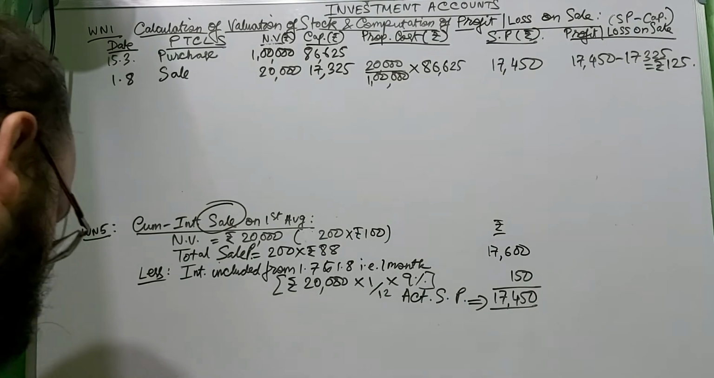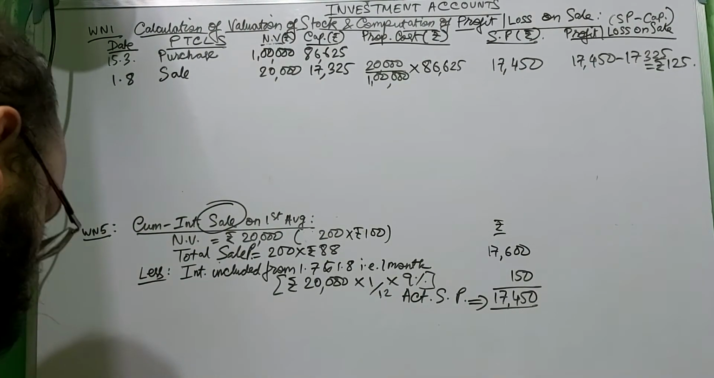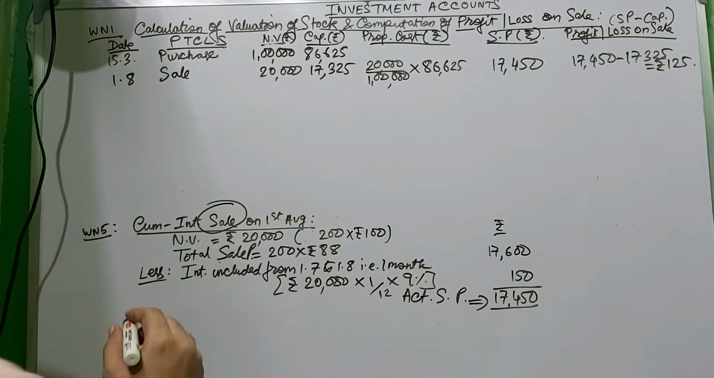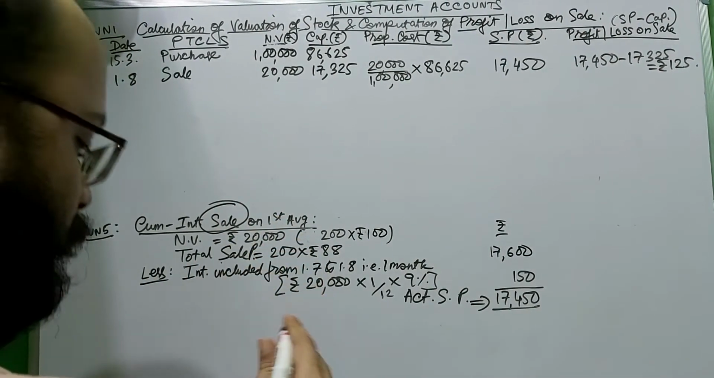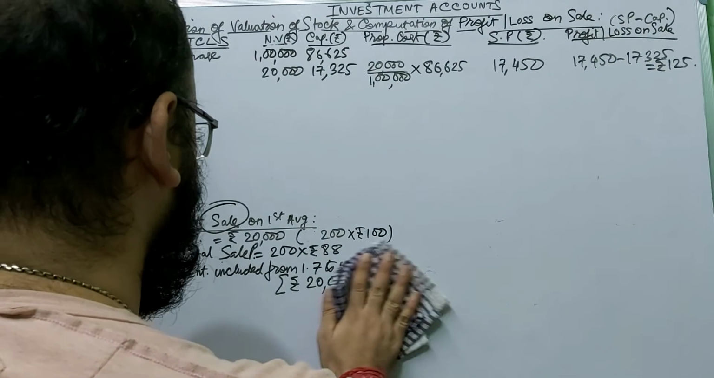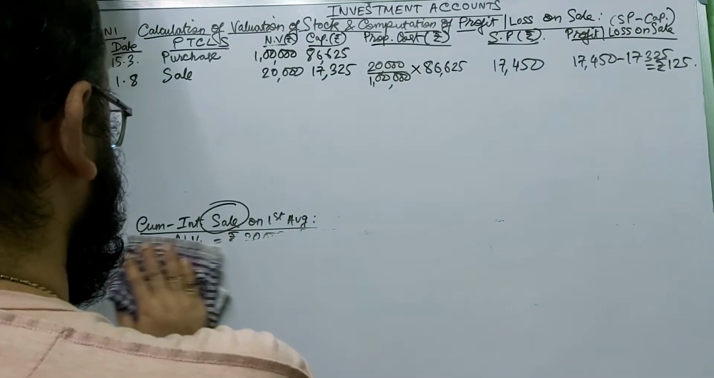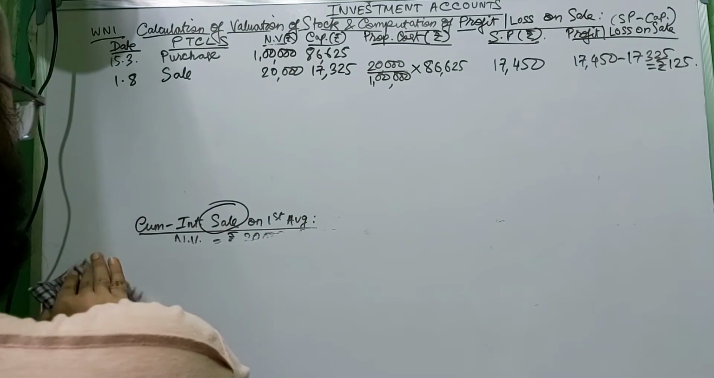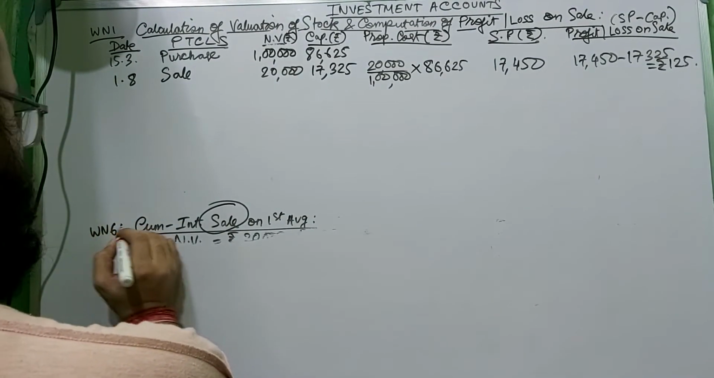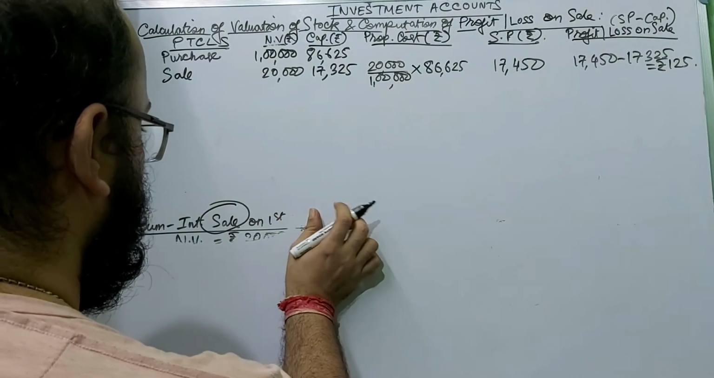The next part is on 1st of September, means August, then September, which is ex-interest sale. Again, ex-interest sale on 1st of September. I am just rubbing that part. The remaining part remains same. Working note number 6, ex-interest sale on 1st of September.